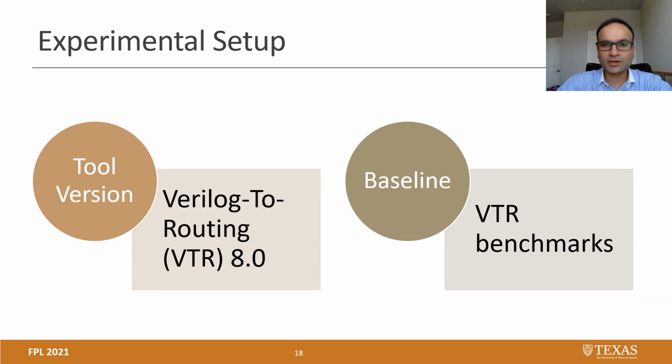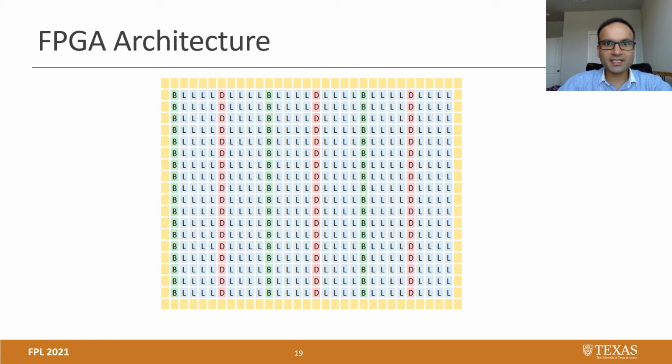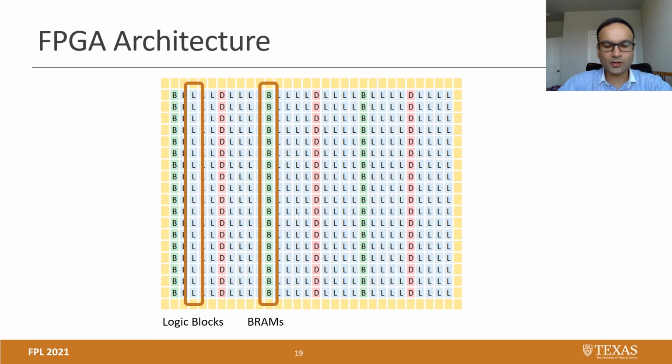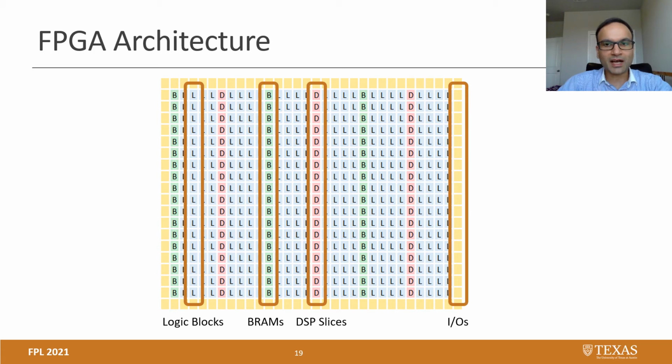In order to gain insights on different properties of these benchmarks, we compared Koios with VTR benchmarks, which are non-DL and the only benchmark suite available that uses an open source CAD flow. To run our experiments, we created an FPGA architecture which is very similar to a modern island-style FPGA, where blocks are laid out in columns. Logic blocks contain fracturable 6-input LUTs. Block RAMs are 20 kilobits in size. The DSP slices here are complex. They have modes that include low precisions like fixed point 9-bit and floating point 16-bit. And then we have IOs on the periphery.